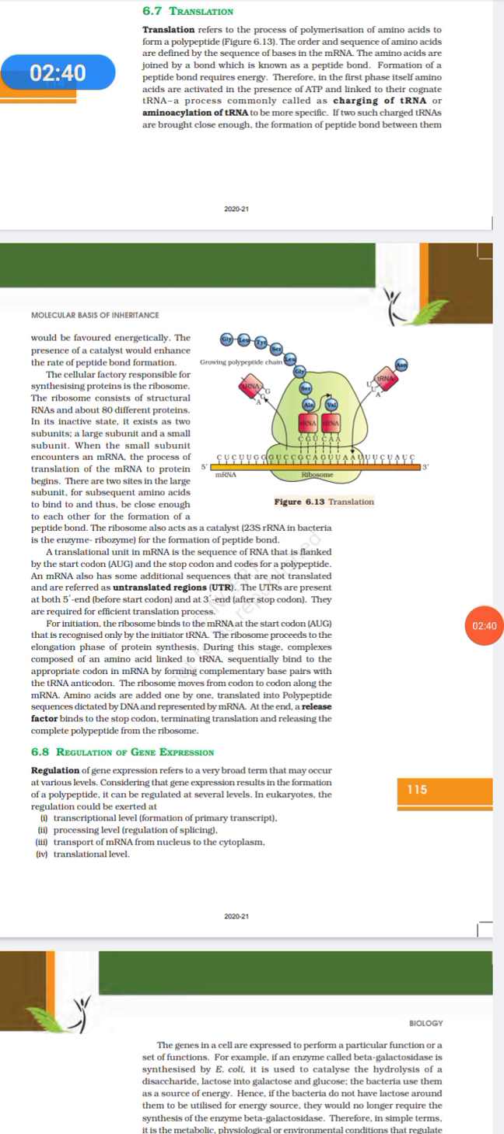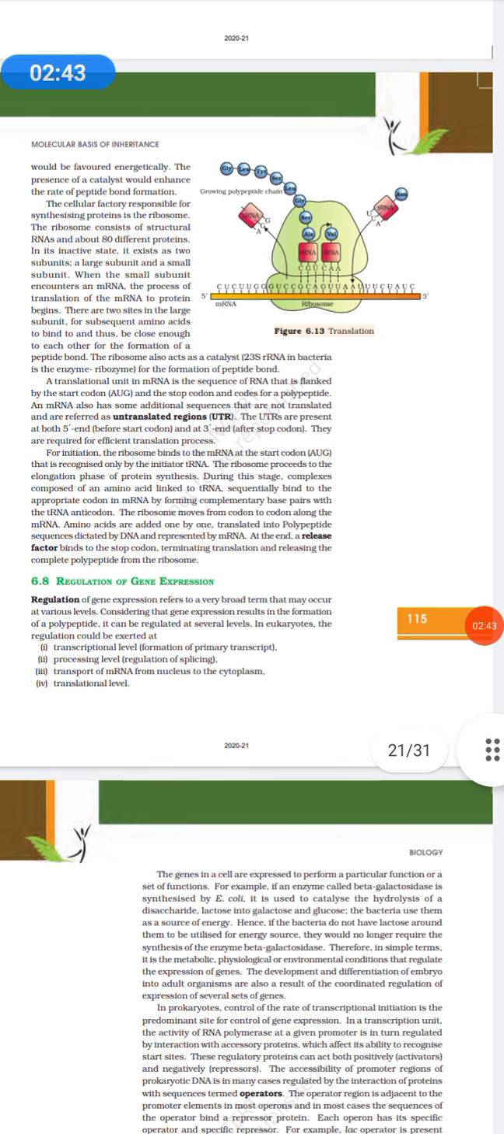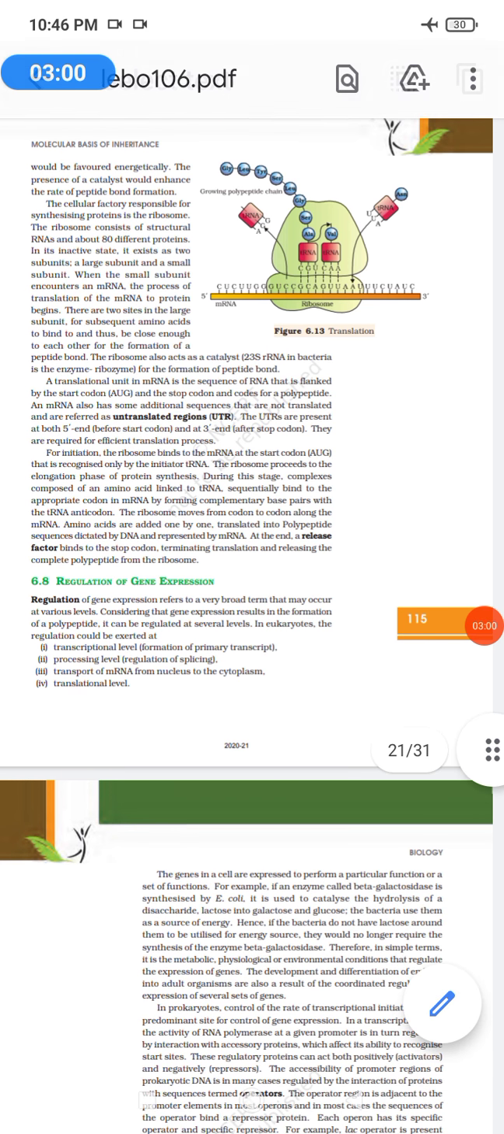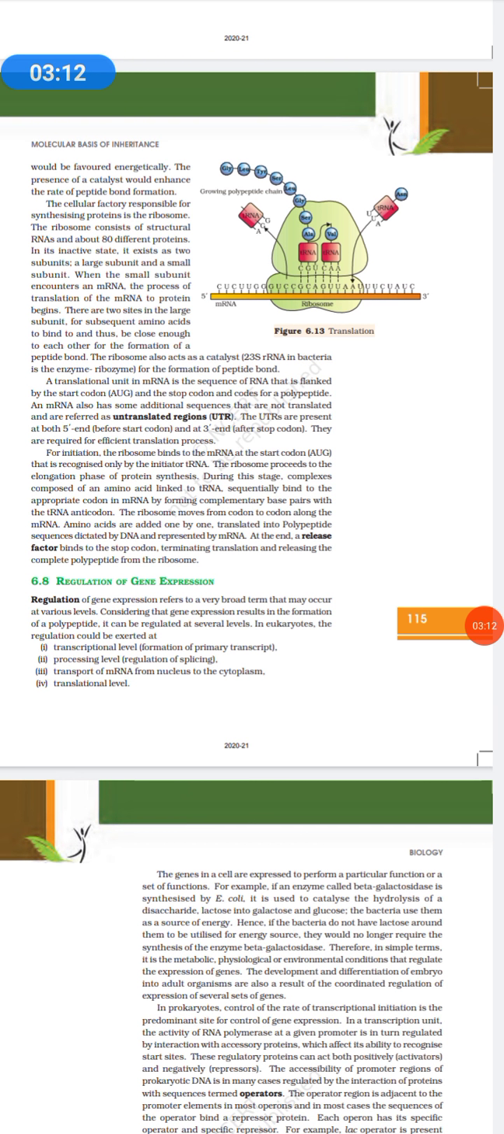For the initiation, the ribosome will bind to mRNA at the start codon, which is recognized only by the initiator tRNA, and the ribosome will proceed to the elongation phase of protein synthesis. During this stage, what happens? Complexes composed of an amino acid which is linked to tRNA will bind to the appropriate codon in mRNA by forming complementary base pairs with the tRNA anticodon.